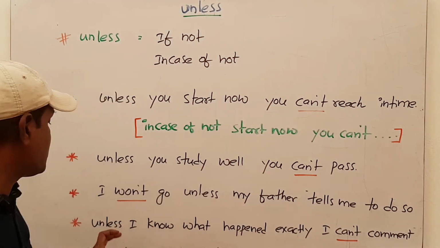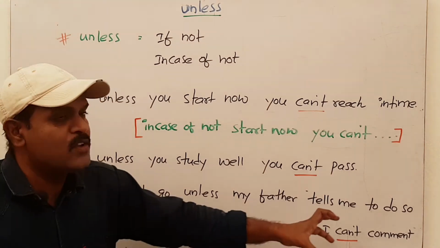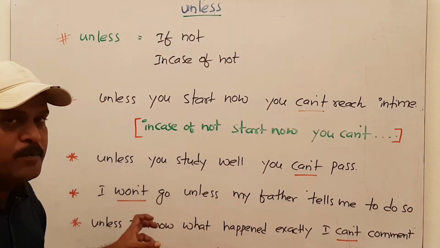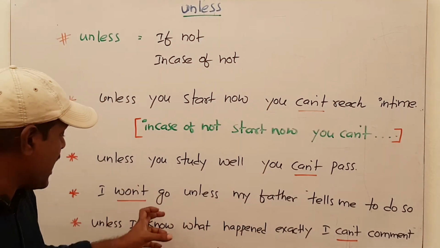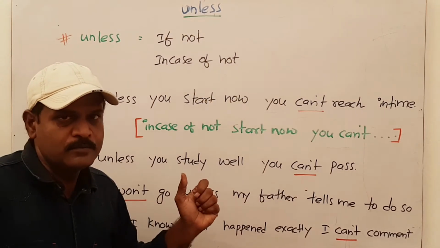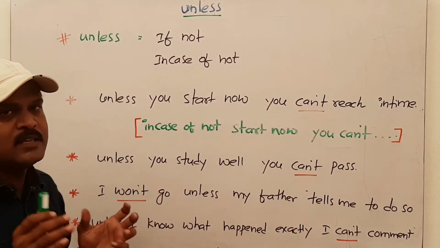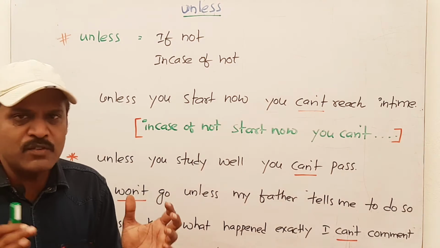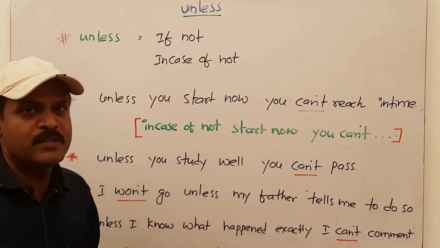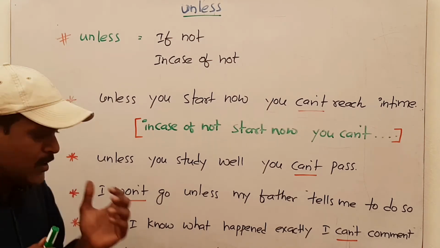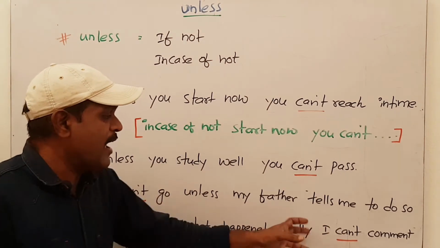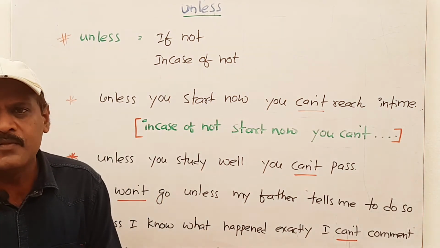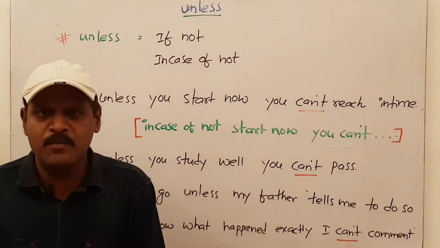Next one is, unless I know what happened exactly, I can't comment. Here we use simple present in the main sentence, with a past event inside. I know is simple present, and happened refers to something in the past. Actually, the entire sentence is in simple present, because I know what happened exactly. I can't comment means I don't want to say anything because I don't know what happened exactly. Without knowing what happened exactly, how can I comment?